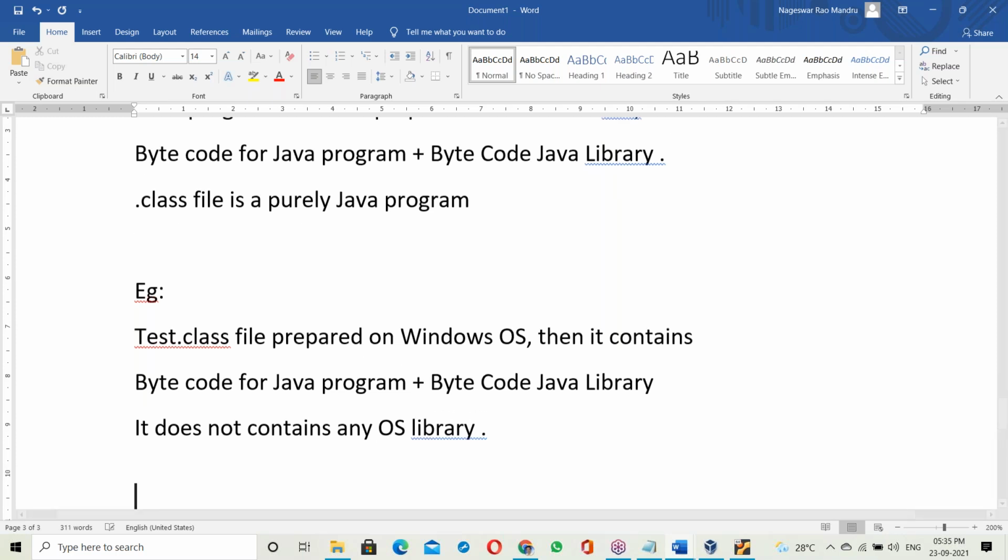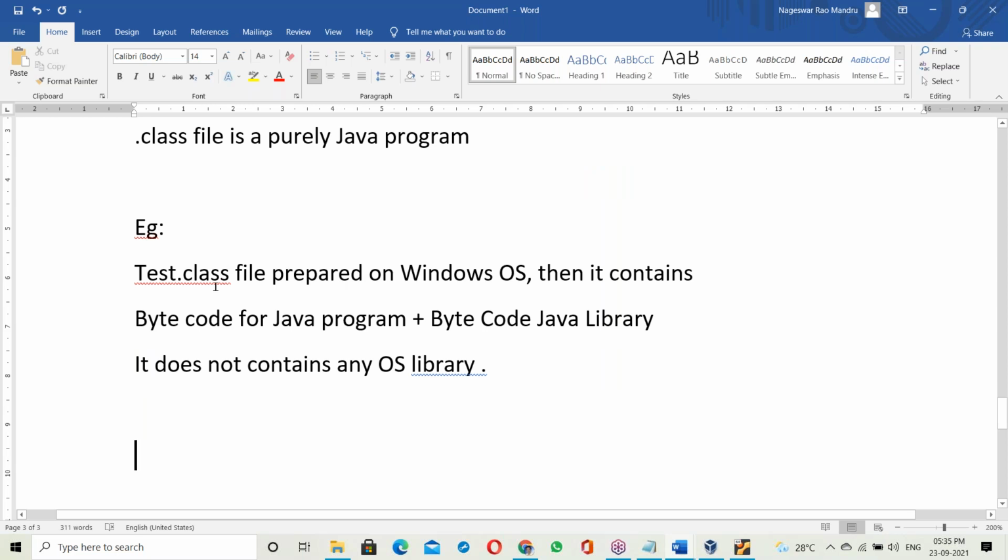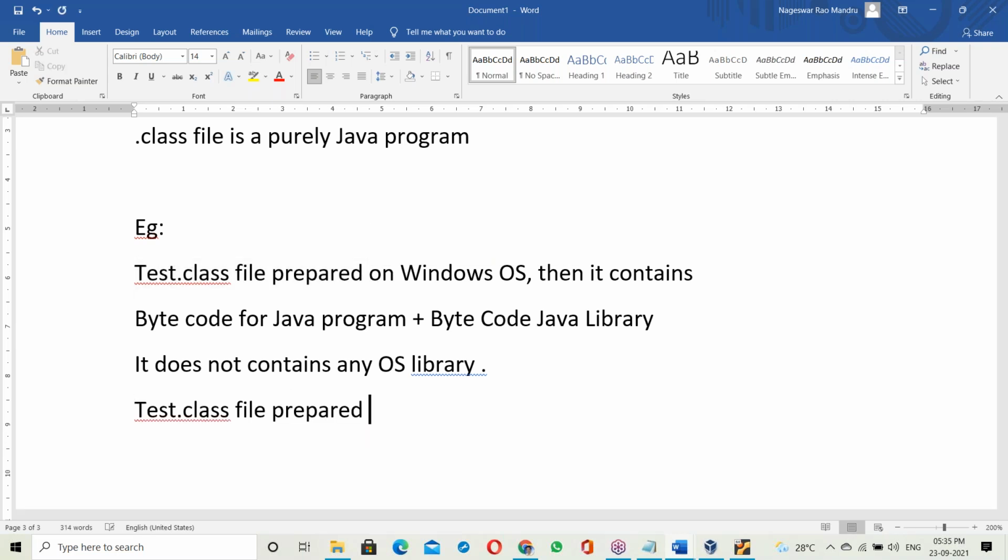So the dot class file can be prepared in any way.